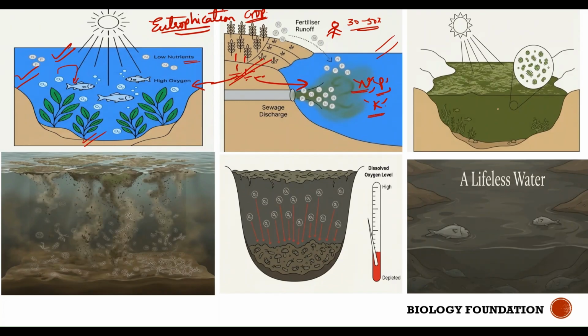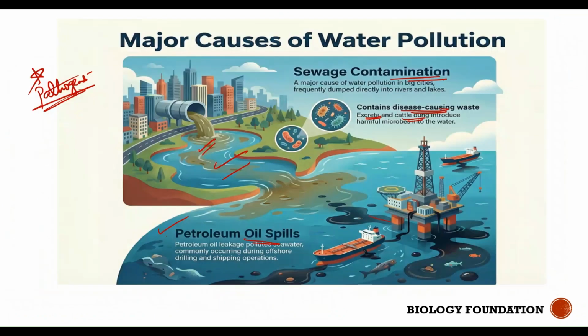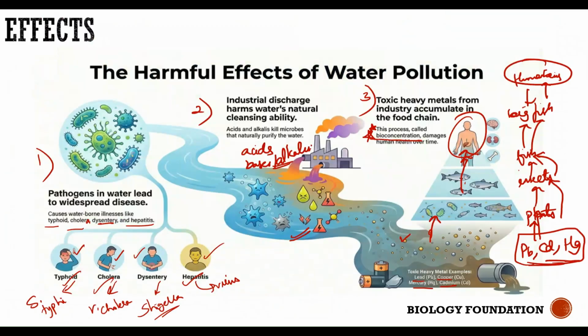Now your water body is rich in nutrients. Why is it rich in nutrients? Because you have these nutrients like nitrogen, phosphorus, and potassium, as a result of which algae starts growing in the water body. If you observe, I have shown you in the first slide, can you see this, where the water body is completely covered with algae? Do you remember, algae are small plants belonging to Thallophyta? If you haven't watched, please watch my videos on Unit 2, Classification of Living Organisms, where we talked in detail about the various systems of classification.